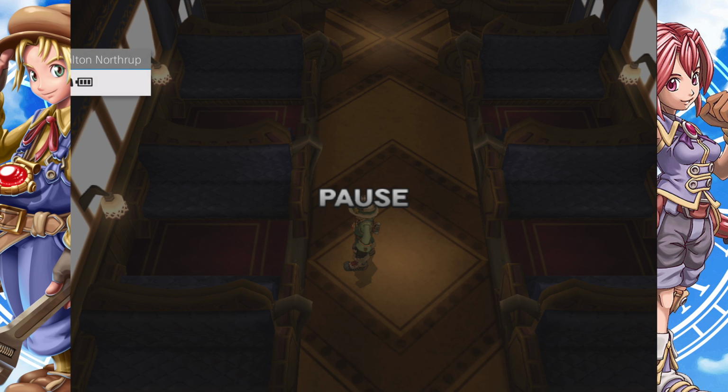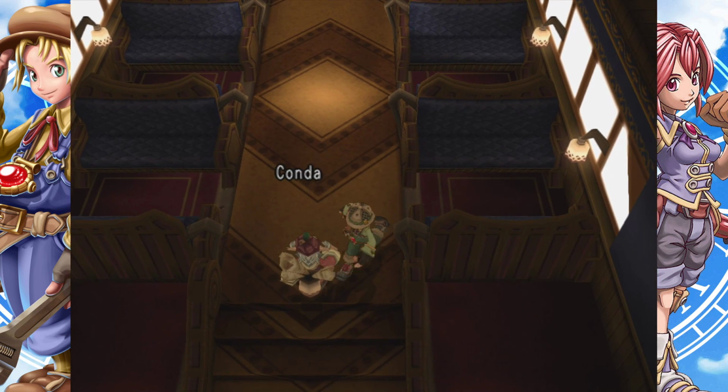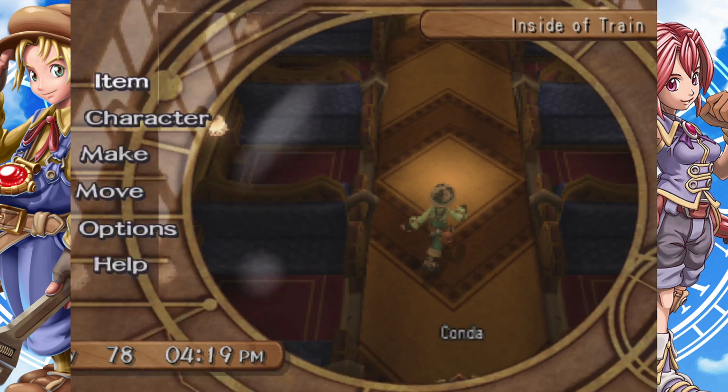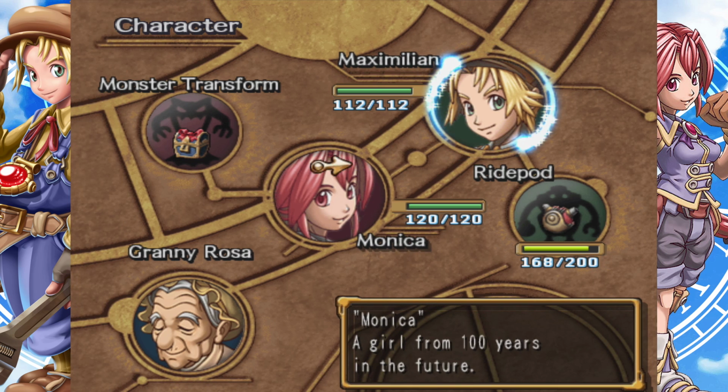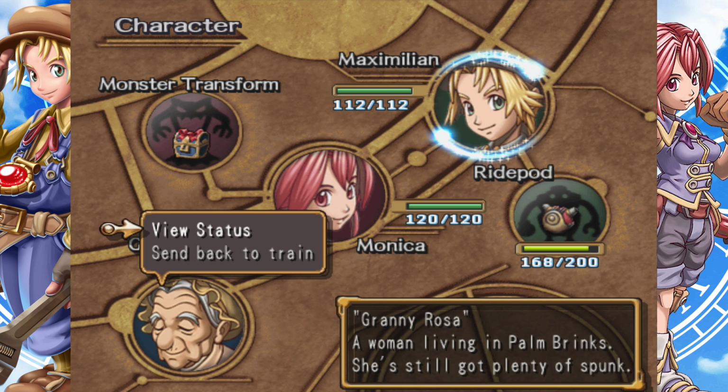Come on, get back here. There we go. Look at that. We did it. All right, Konda. Yeah, we're going to talk to Konda because he has all the materials. Then we'll know for sure.